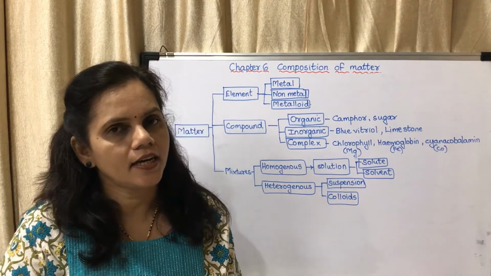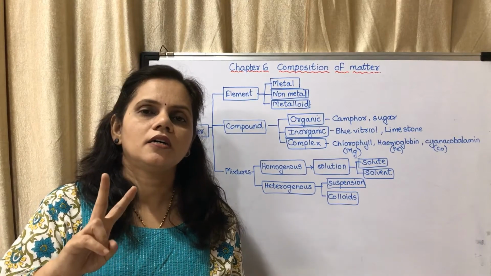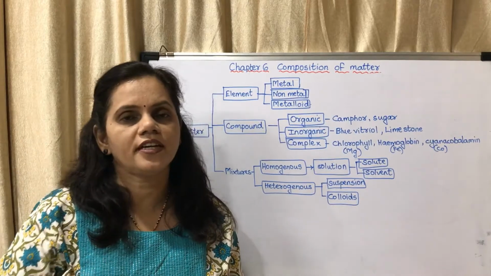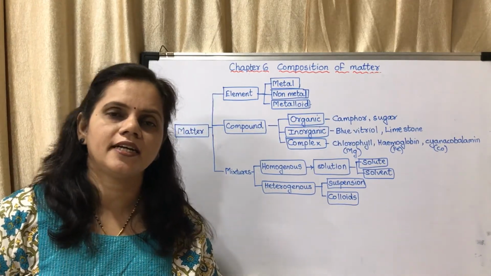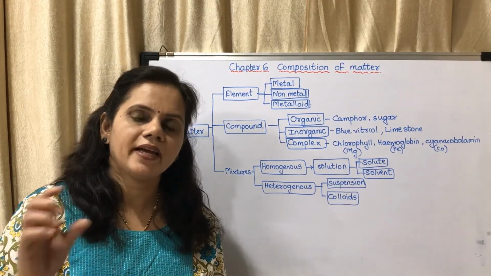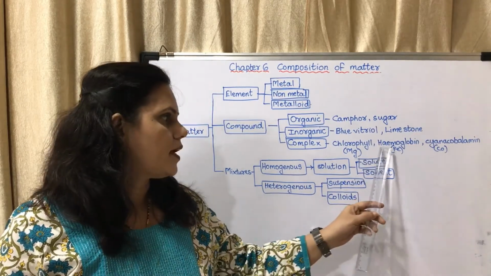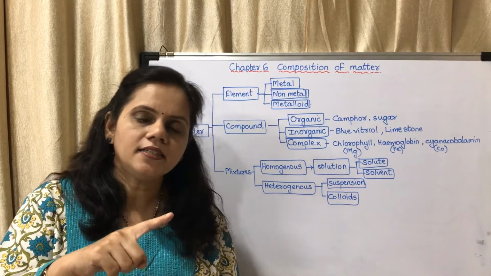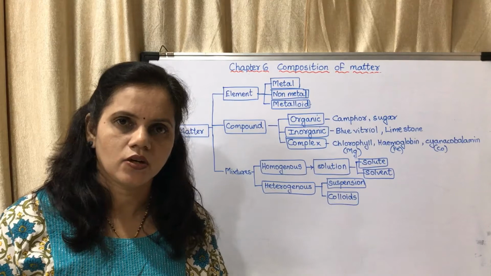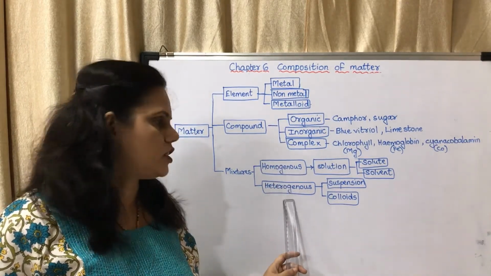For the time being, for this experiment, you may remember that the compounds which contain carbon are organic, the compounds which do not contain carbon are inorganic, and complex compounds are when one atom has several different types of atoms around it. For example, in chlorophyll, there is one magnesium atom surrounded by different types of compounds. Hemoglobin has one iron and other atoms around. Cyanocobalamin has cobalt.